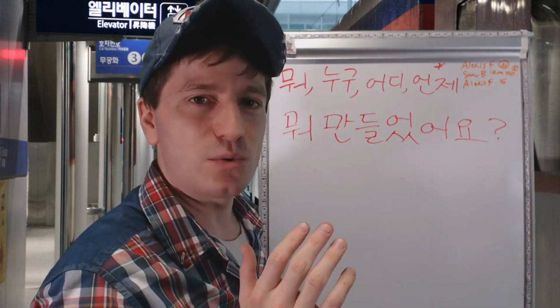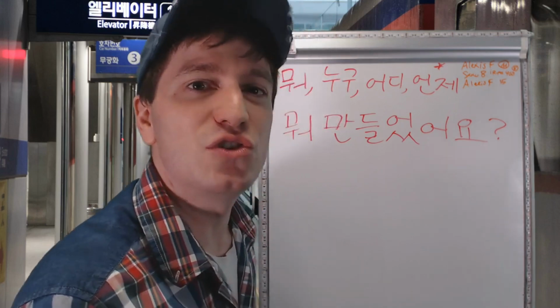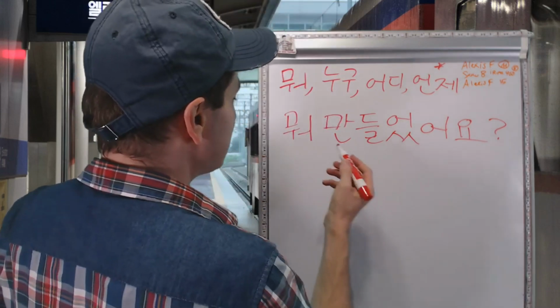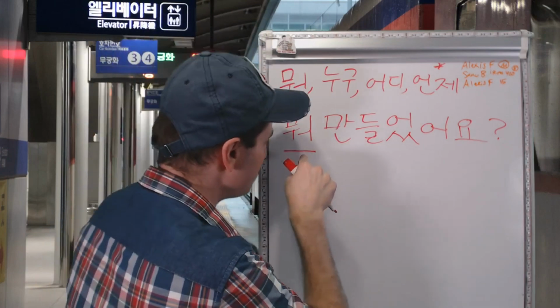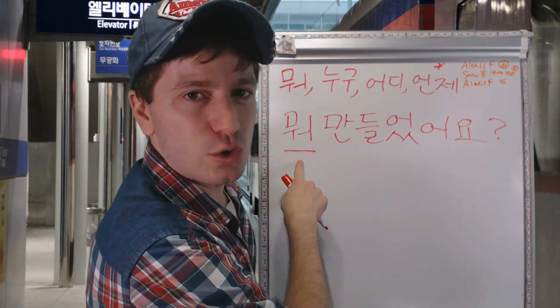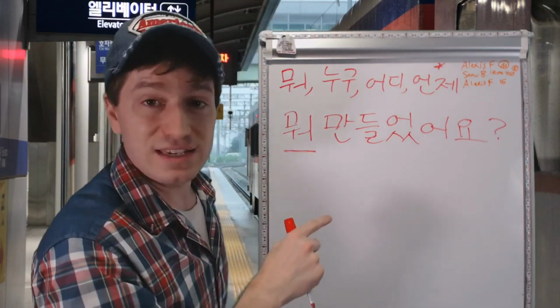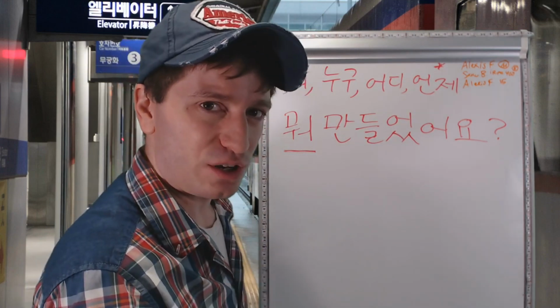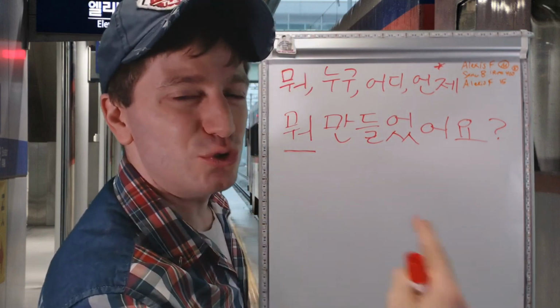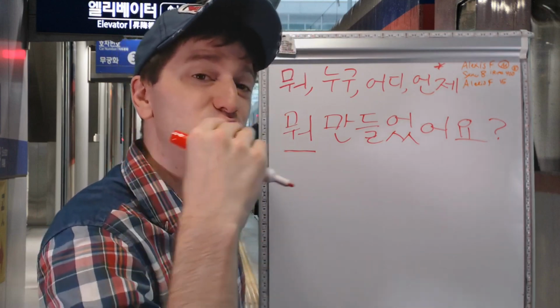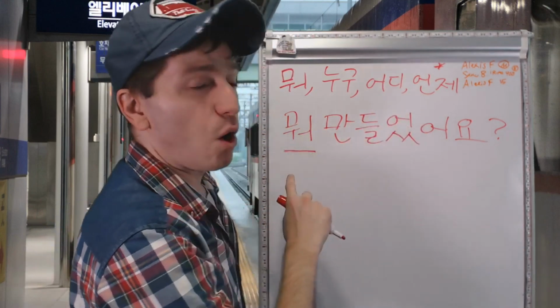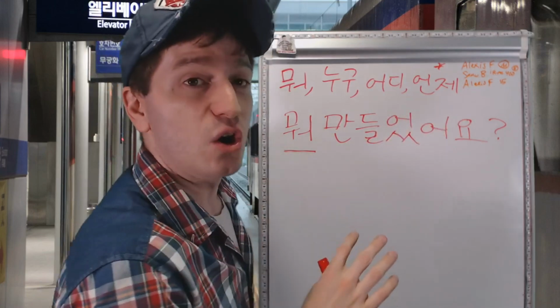It all has to do with the emphasis that you give to the words in the sentence. If you want this word to mean what, you have to emphasize whenever you use a question word. So if you wanted to say, what did you eat? You want to say, 뭐 먹었어요? If you want to say, who did you meet? 누구를 만났어요? Notice how I'm emphasizing, 누구를 만났어요? Where did you go? 어디 갔어요? When did you go? 언제 갔어요?